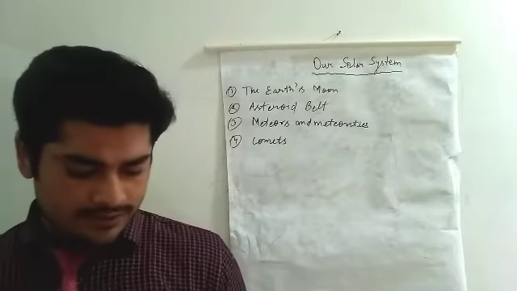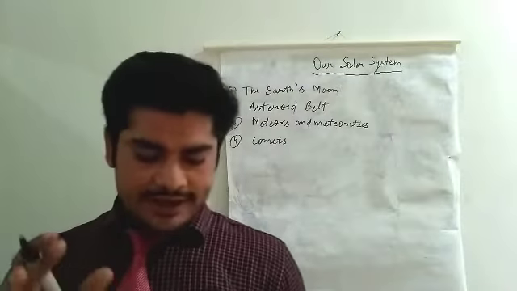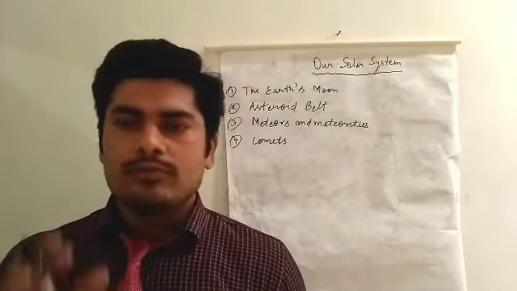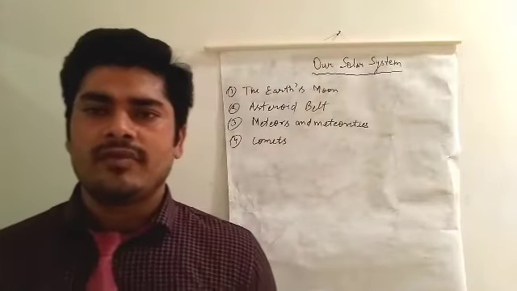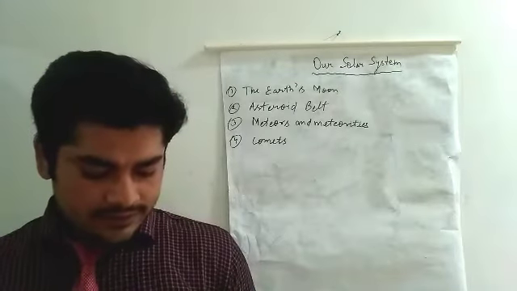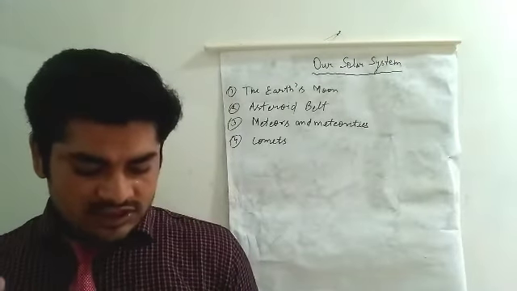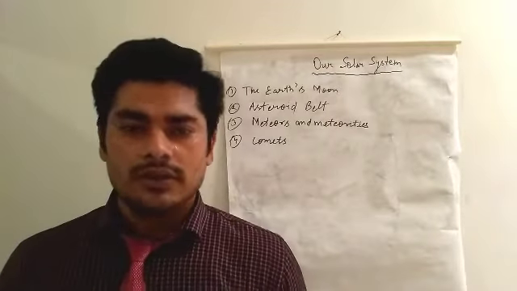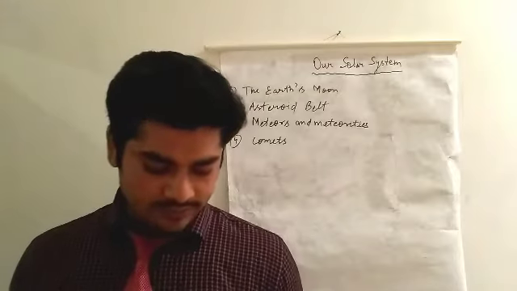The day we see a complete circular moon is called the full moon day. What is full moon day? When we see a complete circular moon, that is called a full moon day.